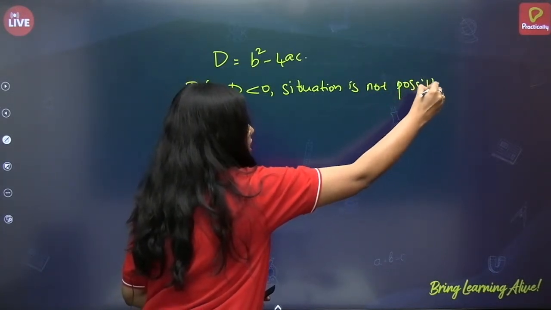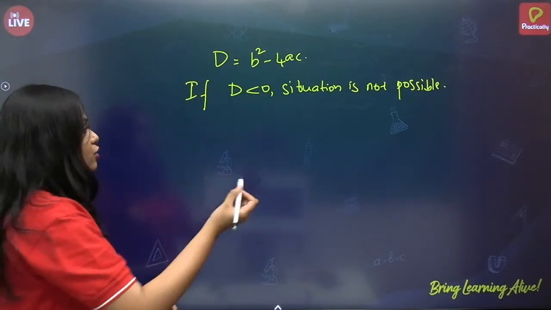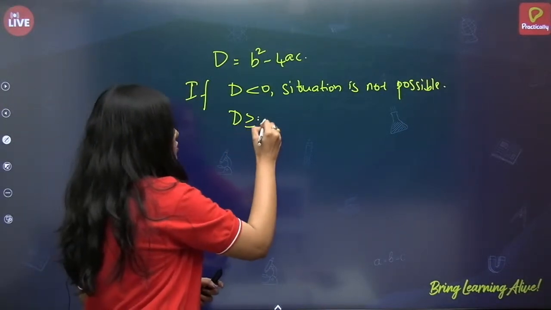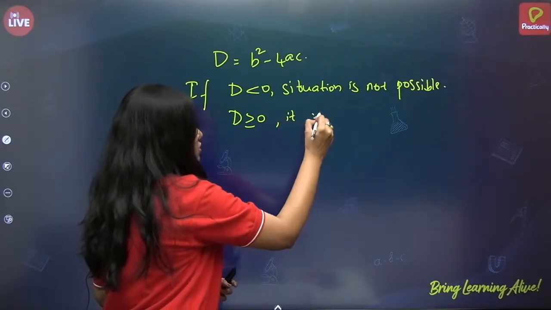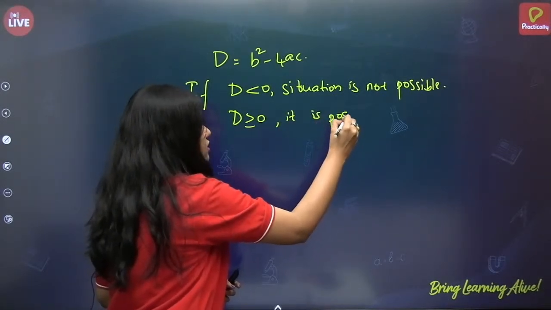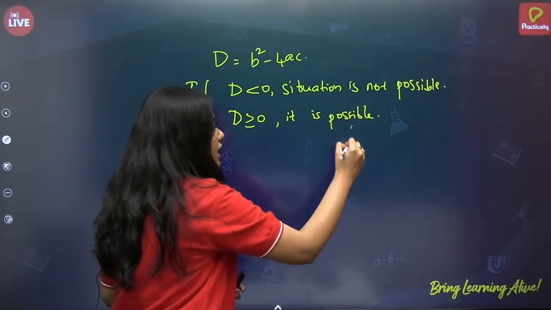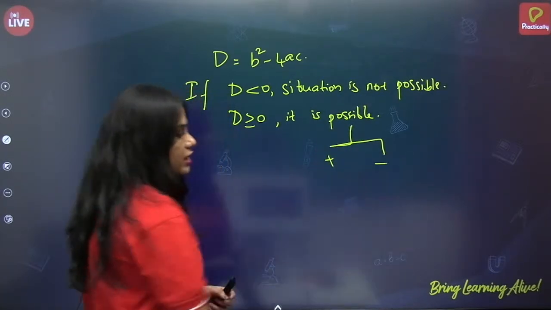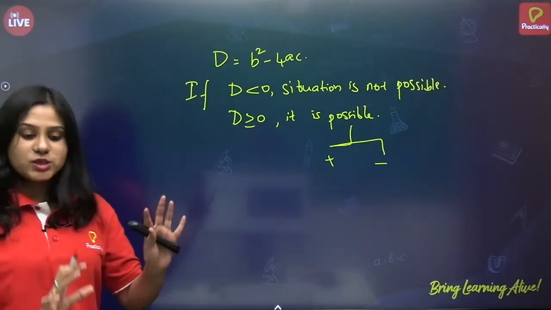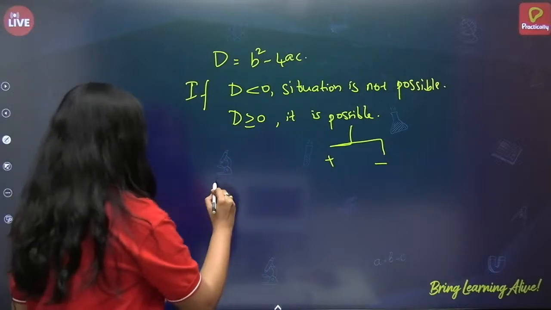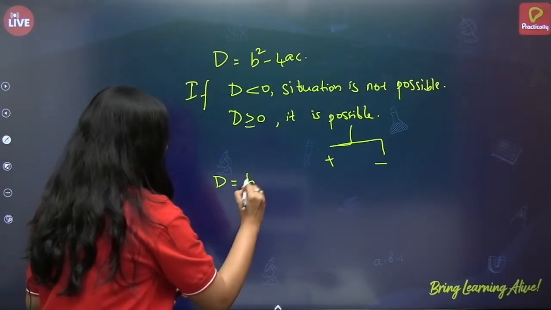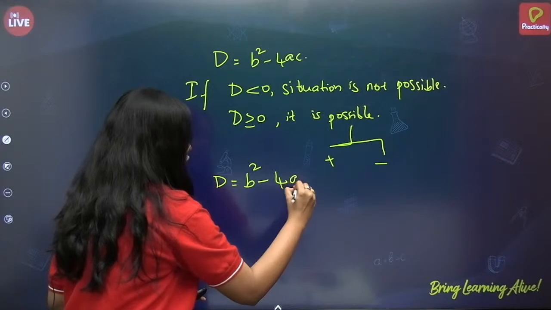And if D is greater than or equal to 0, it is possible, but then again we have to check whether the roots are positive or negative. This is just for explanation, don't write all this.